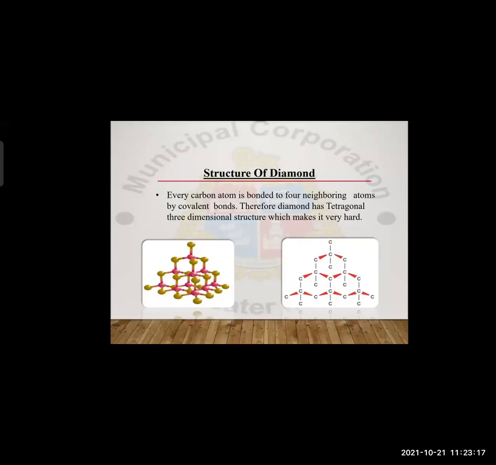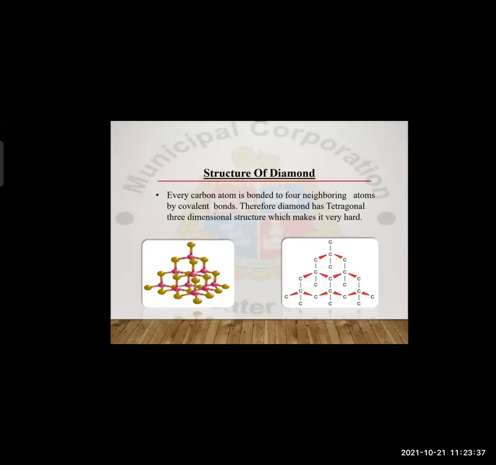Therefore, diamond has a tetragonal 3-dimensional structure, which makes it very hard. Just now we have seen diamond has a 3D structure. Why does it have the 3-dimensional structure? Because every carbon atom is bonded to 4 neighboring atoms.